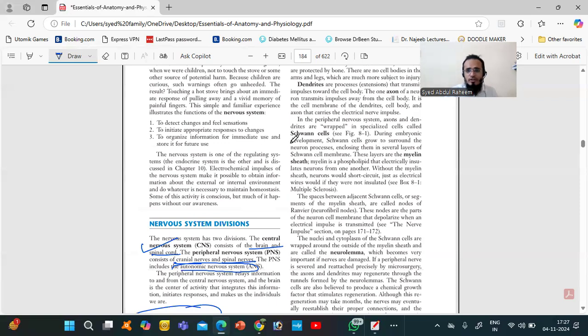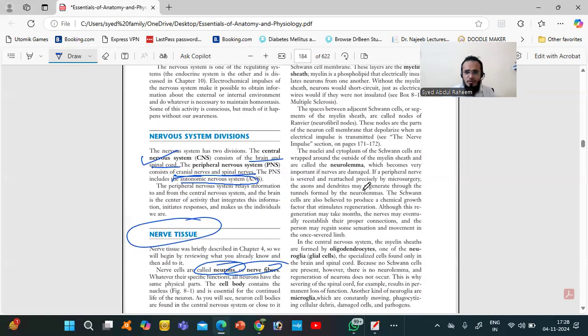Okay, already you saw the Schwann cells. What do they do? They are the membrane, because of the myelin sheath. The myelin sheath protects the axon from damage whenever the nerve impulse travels, and the nerve impulse travels very rapidly due to the myelin sheath. And the space between the myelin sheath Schwann cells we call